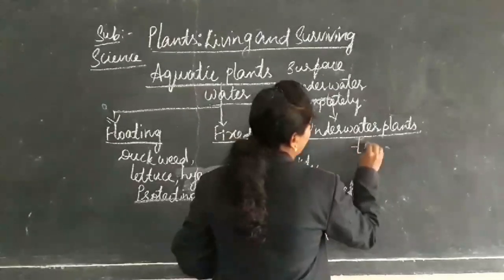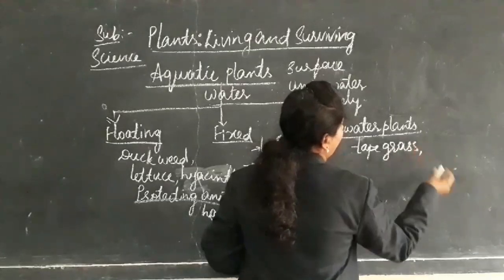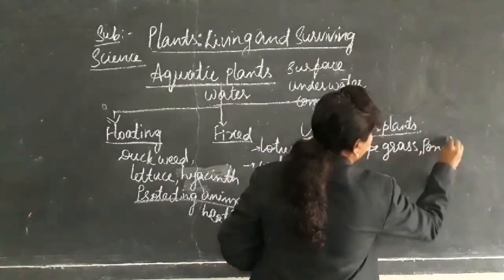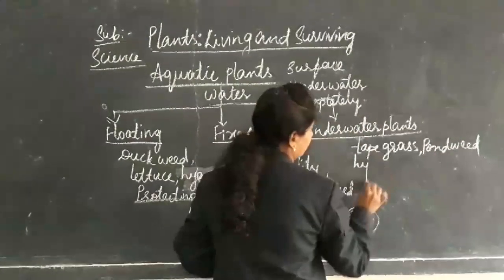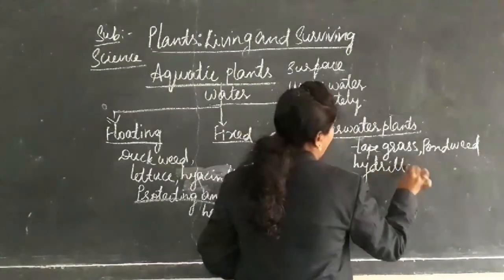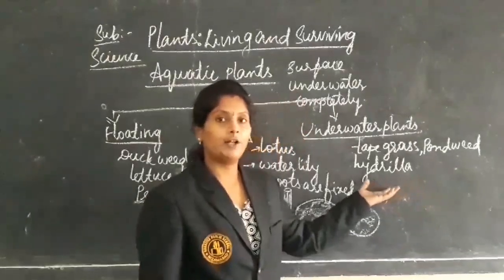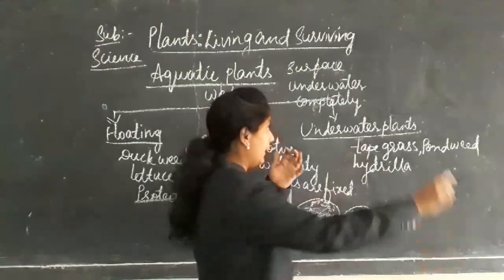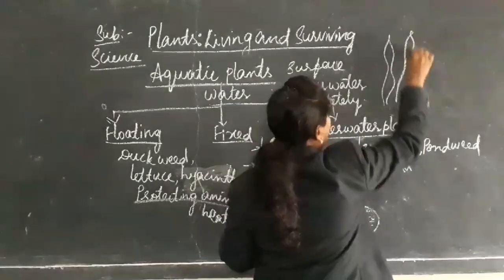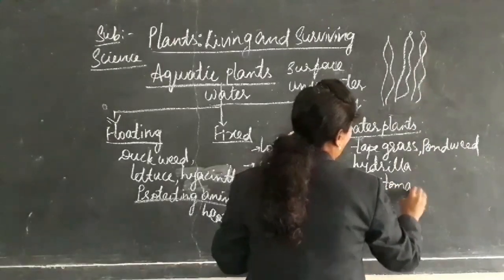Examples: tape grass, pondweed, hydrilla. The leaves of these kinds of plants are designed in a ribbon shape, and they do not have stomata.